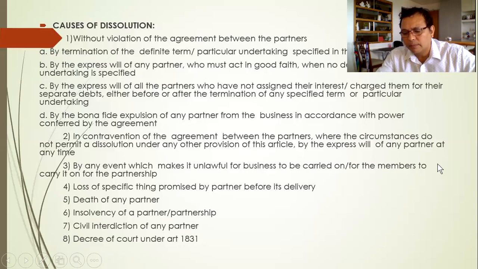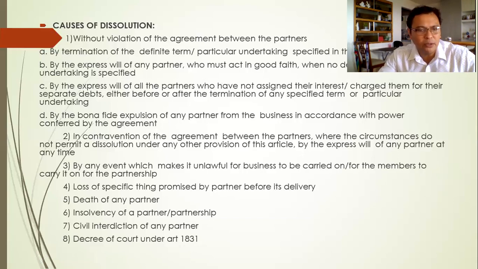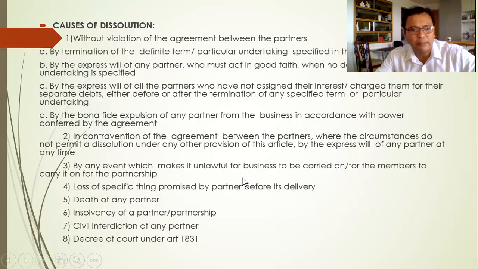If the product being produced by the partnership is firecrackers or fireworks, and then there comes this new law banning the sale of fireworks or firecrackers, then the business becomes illegal. So that example falls under number 3.